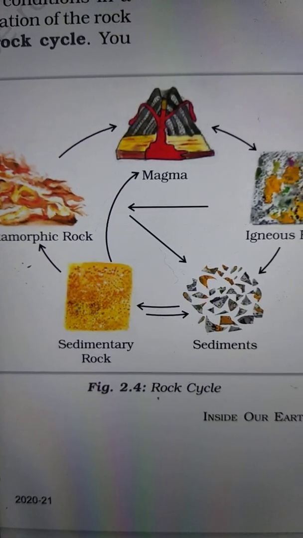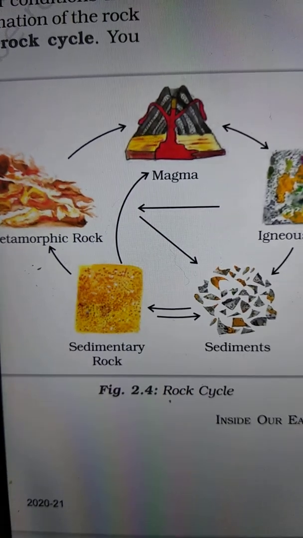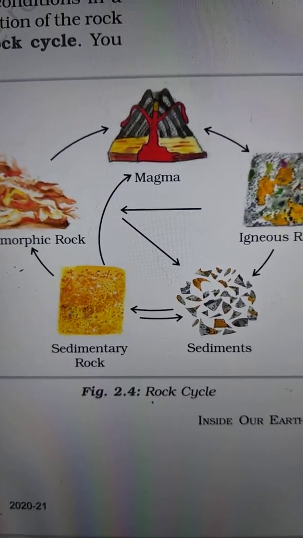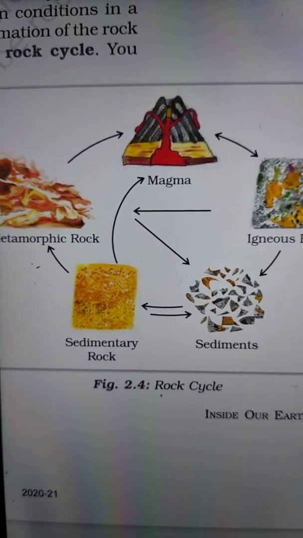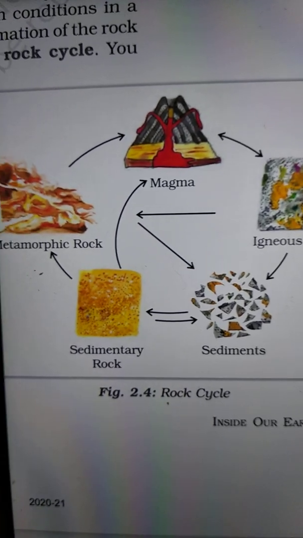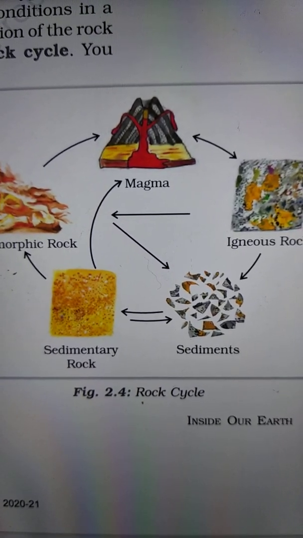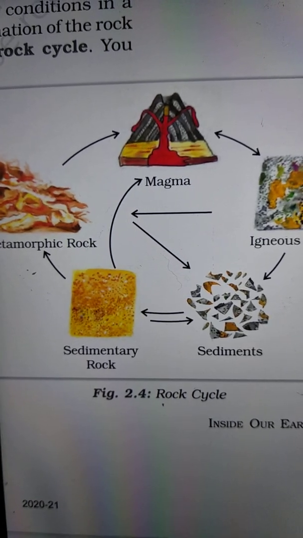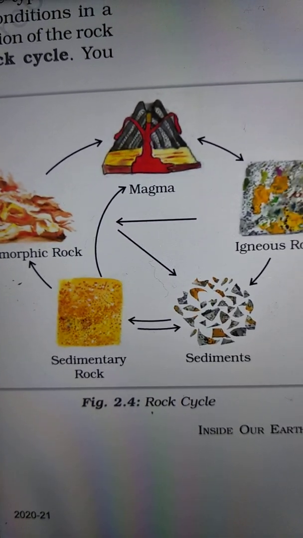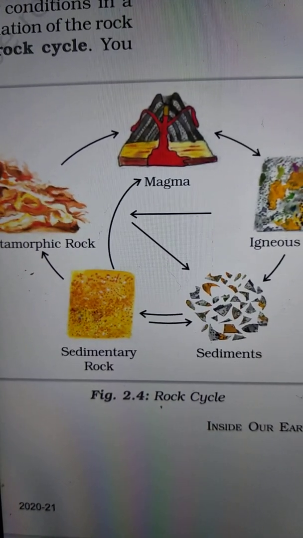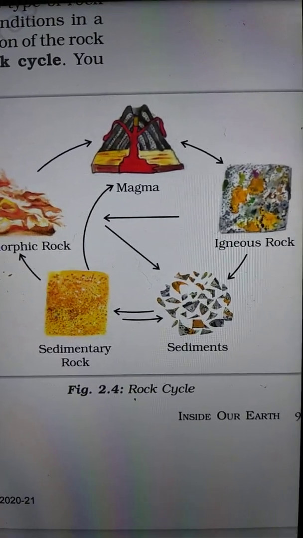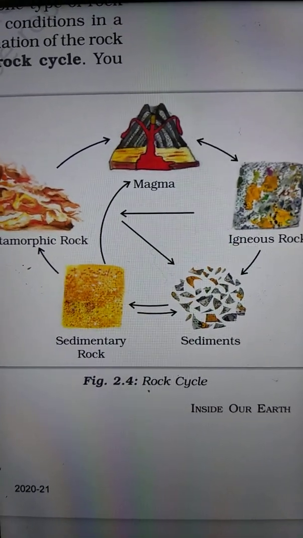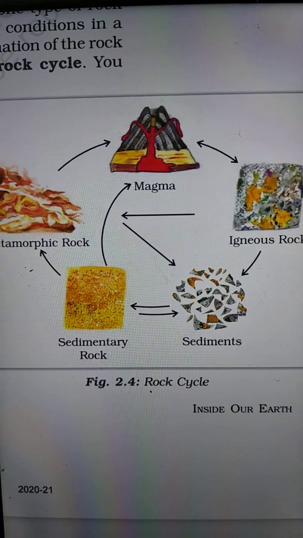One type of rock changes to another type under certain conditions in a cyclic manner. This process of transformation of the rock from one to another is known as the rock cycle. What's the picture? You have already learned when the molten magma cools, it solidifies to become igneous rock. These igneous rocks are broken down into small particles that are transported and deposited to form sedimentary rocks. When the igneous and sedimentary rocks are subjected to heat and pressure,